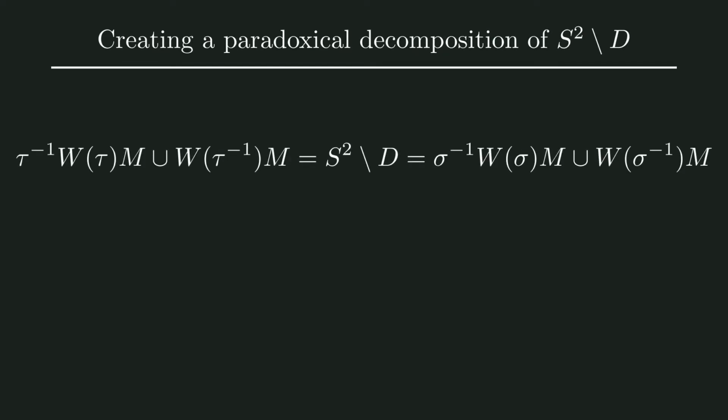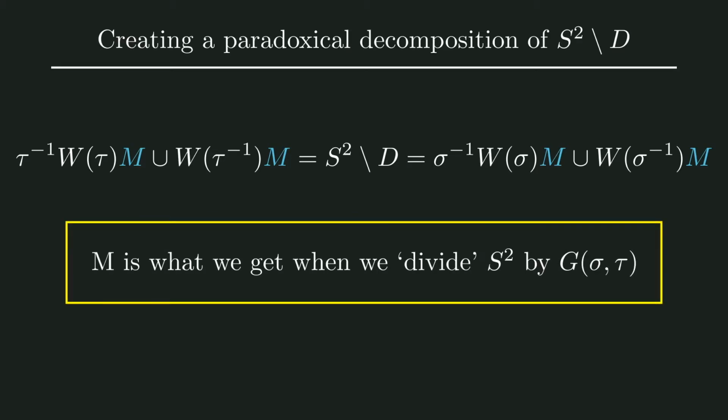Let's look at that paradoxical decomposition again. We want to take the sphere apart in the same way we did to the free group. To do so, we will need to apply the rotations to the points on the sphere, but applying a rotation to the whole sphere just gives the whole sphere. So, we will need to choose a subset M of the sphere such that every rotation of that set is unique. Actually, this set M and all its rotations will be non-measurable. That is why we talked about non-measurable sets before. We will do this by dividing the sphere based on the group of rotations. We will see exactly how we do that right now.